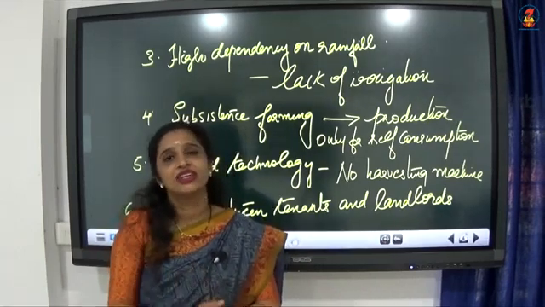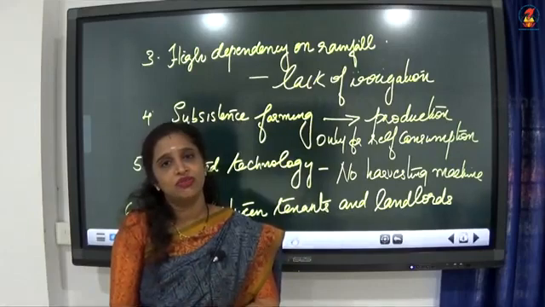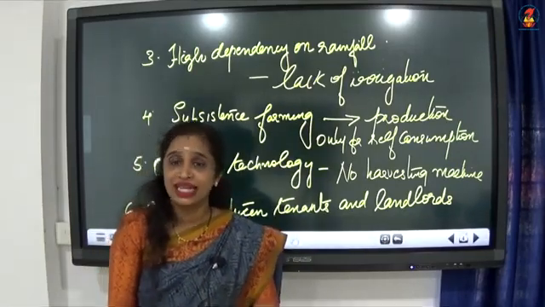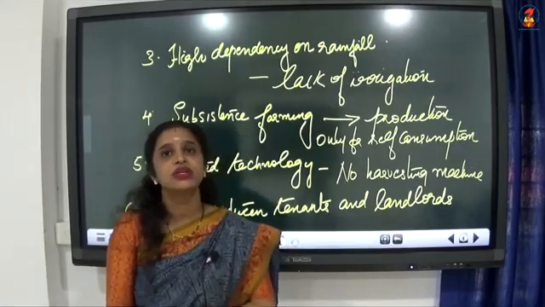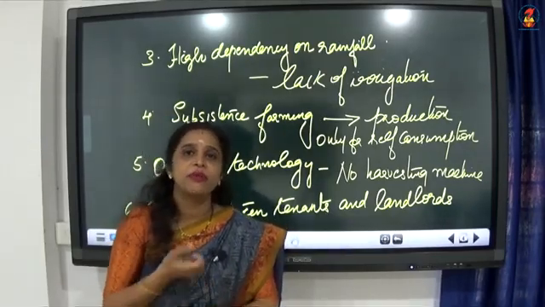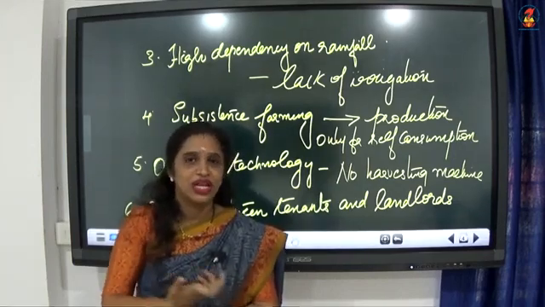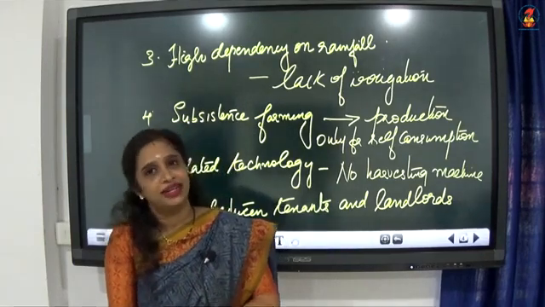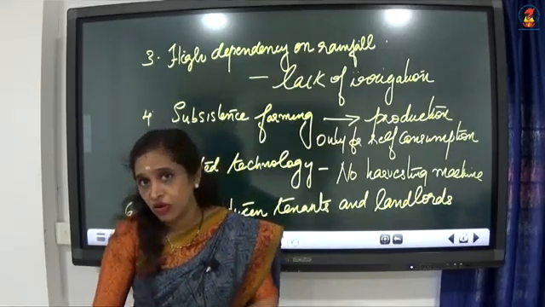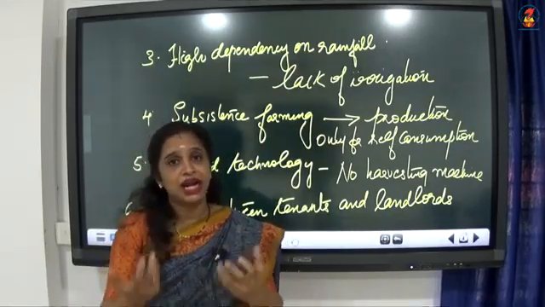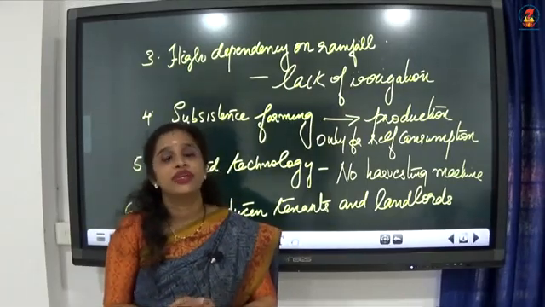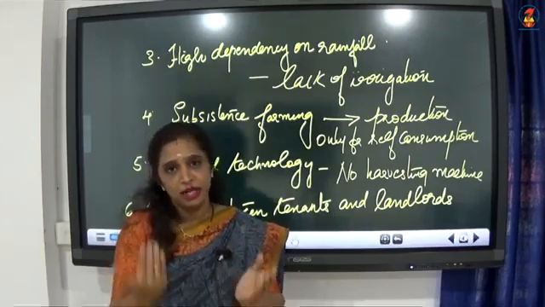So, if the climate is not favorable, what will happen? The tenants will not get that much of the produce that they expect. Therefore, they are anyway bound to give the required amount to the landlords. So, nothing will be left for the tenants. So, sometimes the conflicts arose between the landlords and tenants. So, these were the practical difficulties faced in the agricultural sector even after the independence.